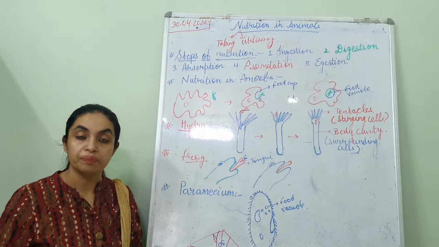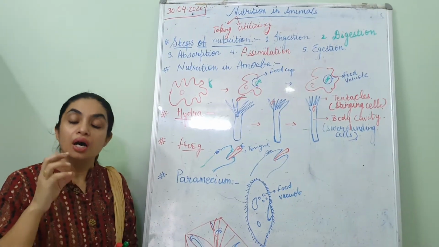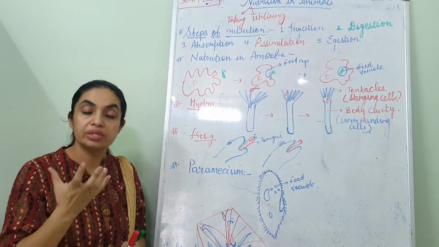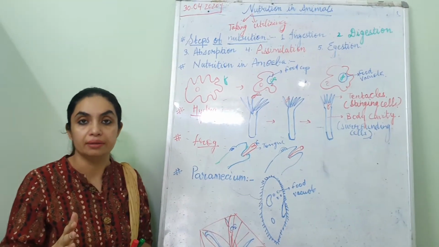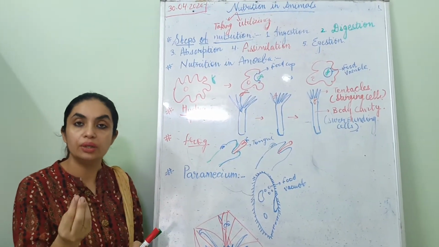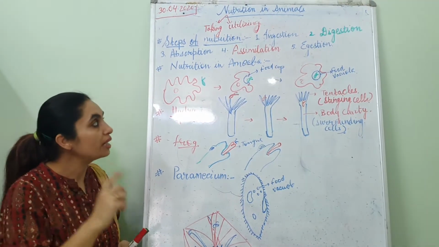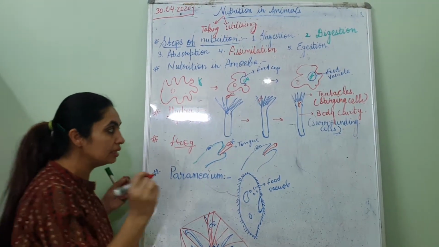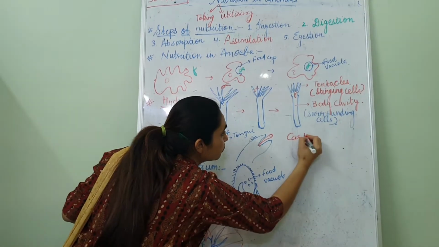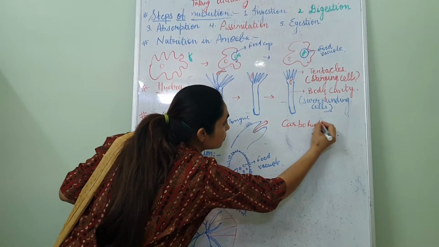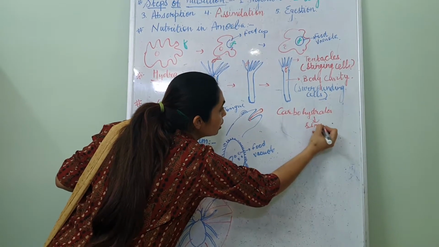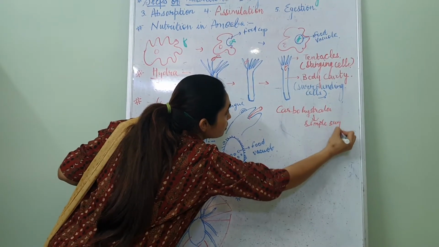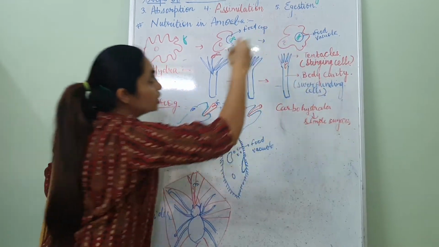Second, digestion. Digestion means the complex nutrients are being simplified or broken down into their simpler forms. So that is known as digestion. Just see carbohydrates. They will be broken down into simple sugars by the process of digestion.